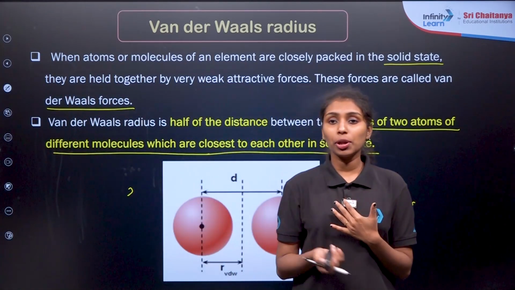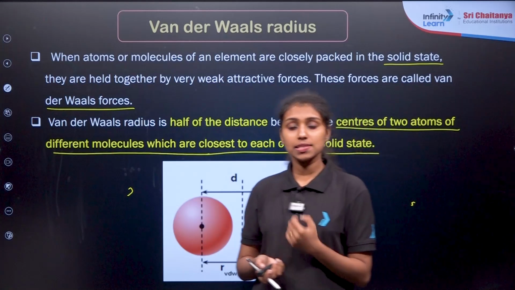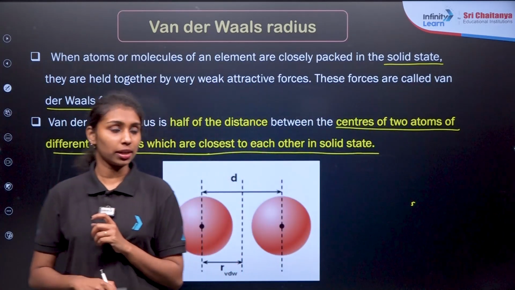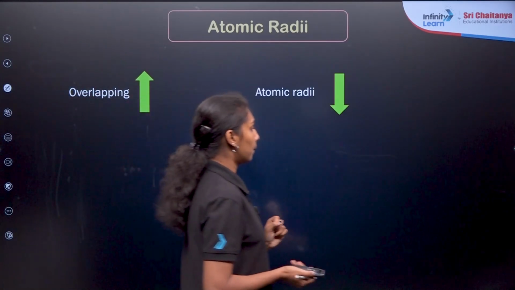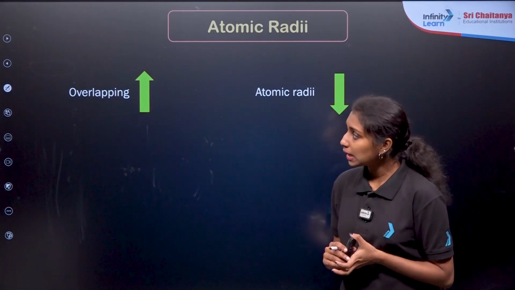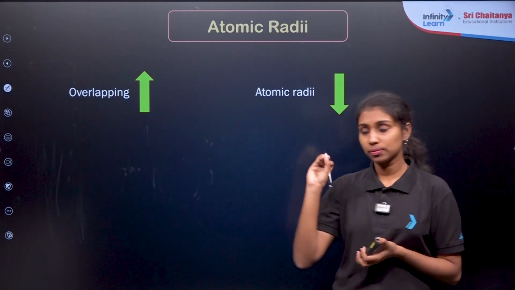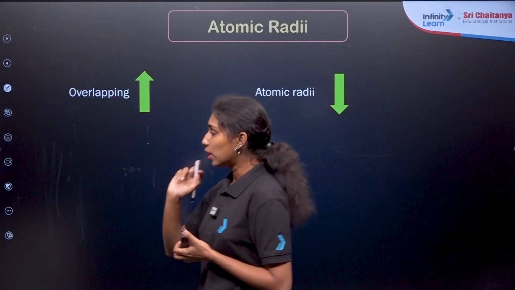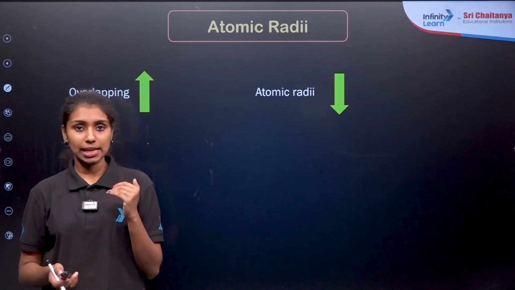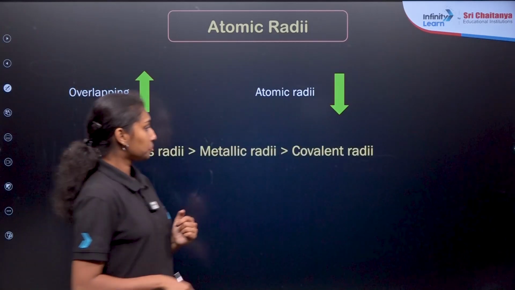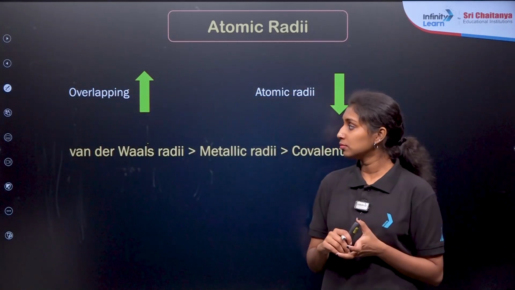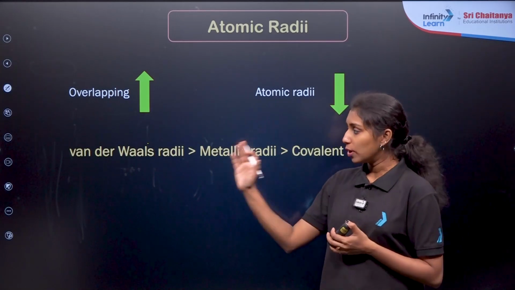Now we need to move on to the periodic properties, right? How these atomic radii change in the case of group as well as period. Then one more question. If you are comparing van der Waals radii, covalent radii and metallic radii, which one will be higher? It will be van der Waals radii, right?